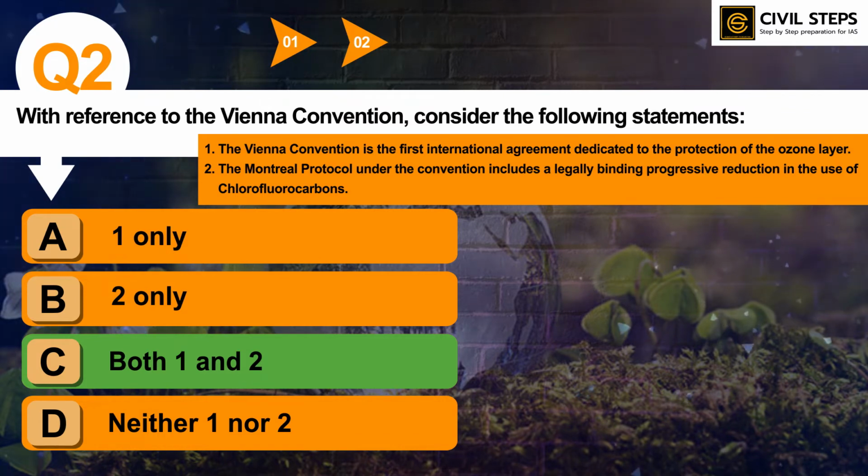So you should know the Vienna Convention, what it is, what the protocols related to this convention are, what those protocols say, and what their contribution is in reducing ozone layer depletion. So this was all about question number 2, and you can prepare other associated topics as well, like global warming and the greenhouse effect, and what international steps have been taken to deal with the problem of ozone layer depletion. In this way you can prepare those topics.